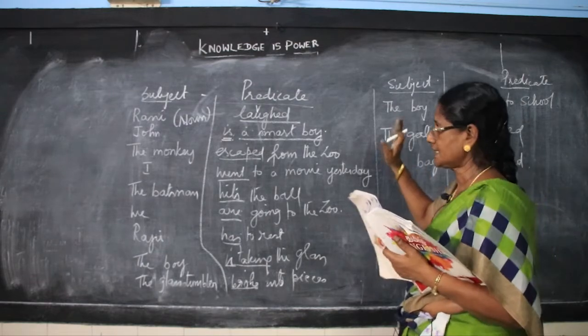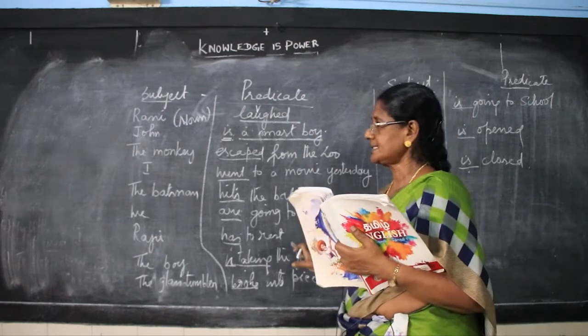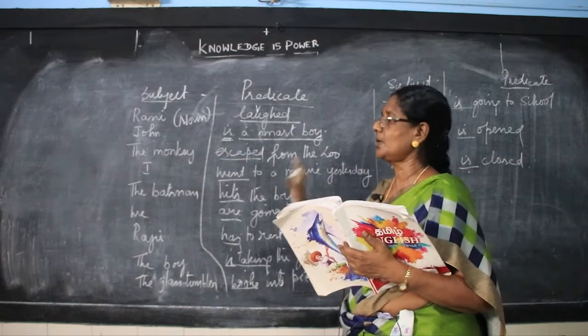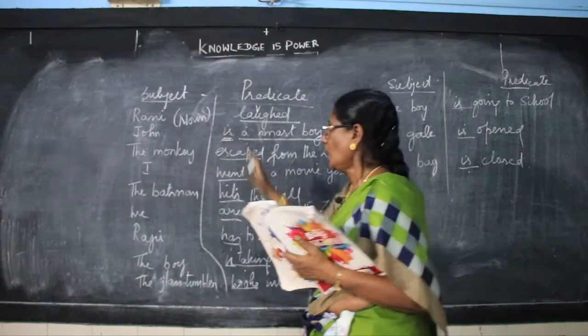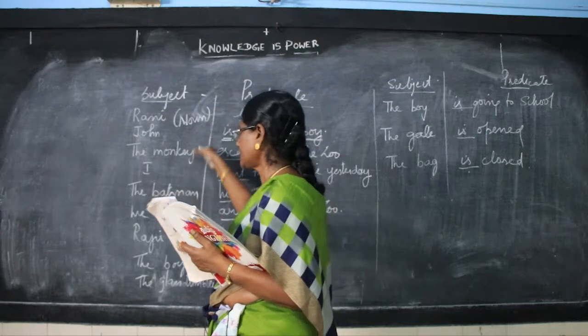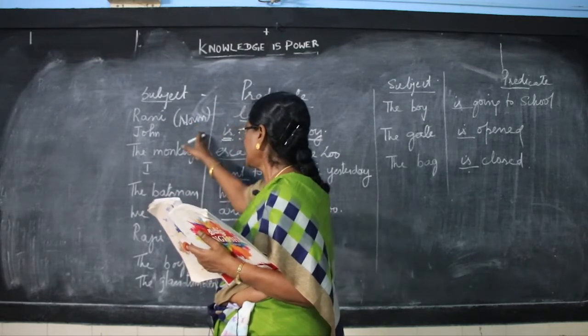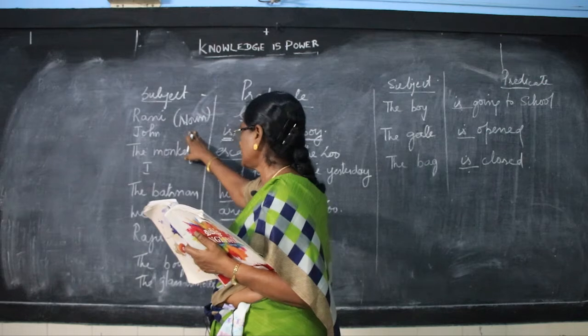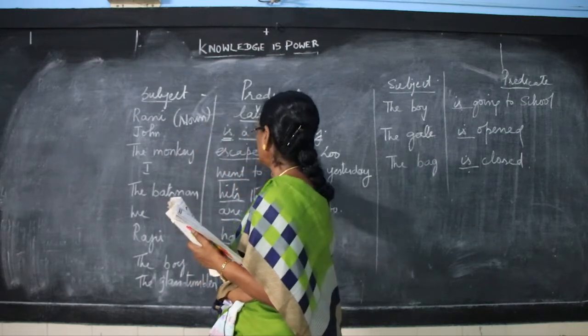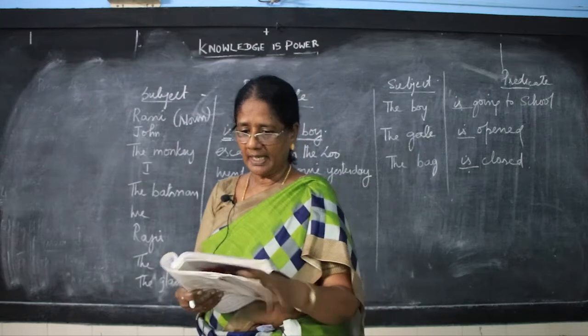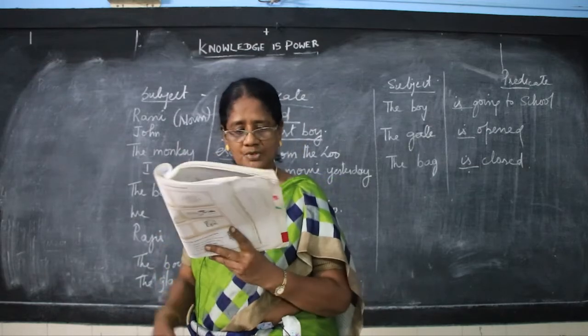Now, you are able to understand how to divide the sentences into subject and predicate. This is the basic grammar you have to learn very clearly, children. All the subjects are known as nouns. The subject we place here is always the noun. They will not have the verb accompanied here. The verbs will be here under the predicate section. This is the grammar we have at the back of the prose lesson.